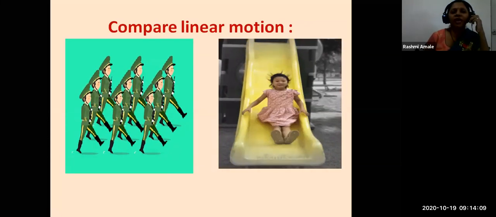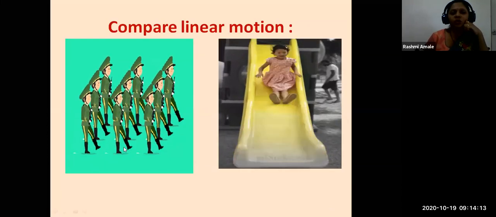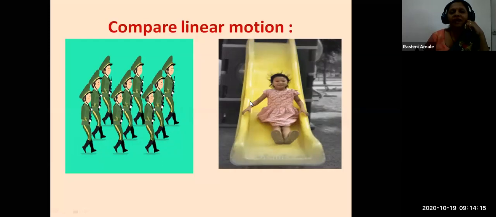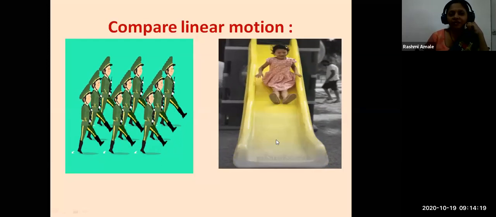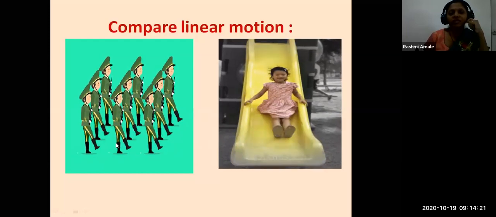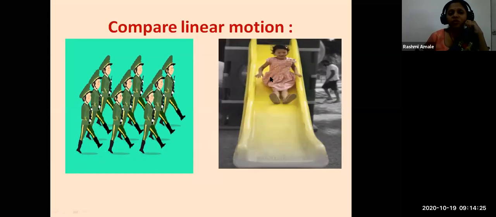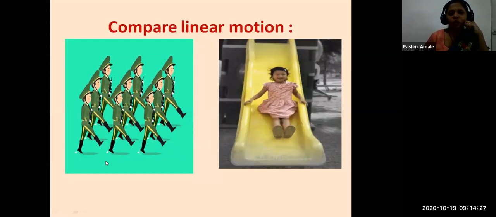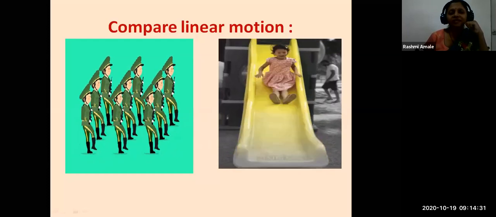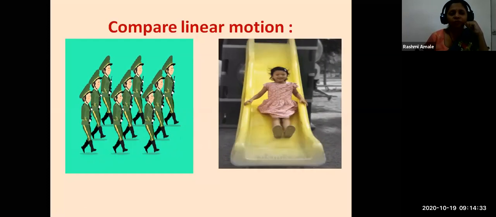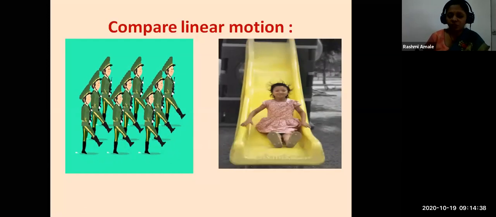Now let us compare these two motions. In the first picture, you can see soldiers in a parade, and in the second picture, you can see a girl coming down a slide. Now, see these soldiers, they are also walking in a straight line. This girl is also coming down in a straight line. Nobody is changing the direction. So both of these are examples of linear motion. But there is a slight difference. Do you know what the difference is?